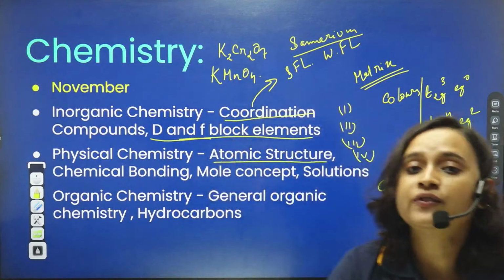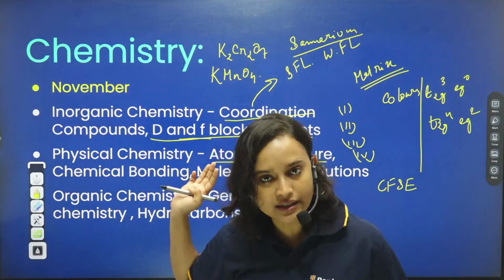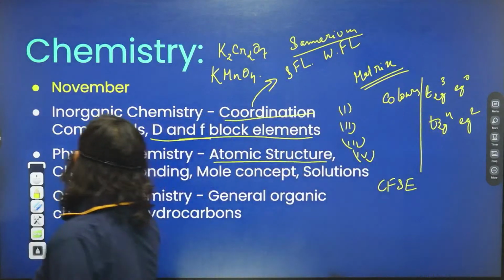From atomic structure, definitely it will be either related to Bohr radius, Bohr energy or something like that. Right? Yes, is that correct? Very good. Okay. So we know this. From chemical bonding, what will you ask?